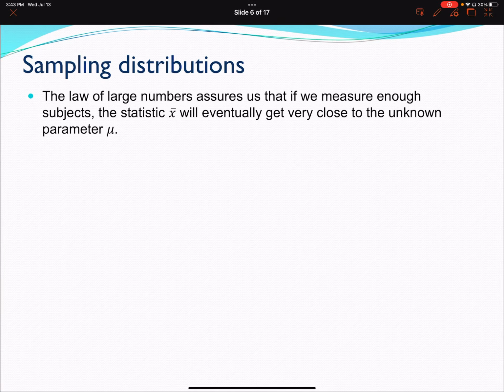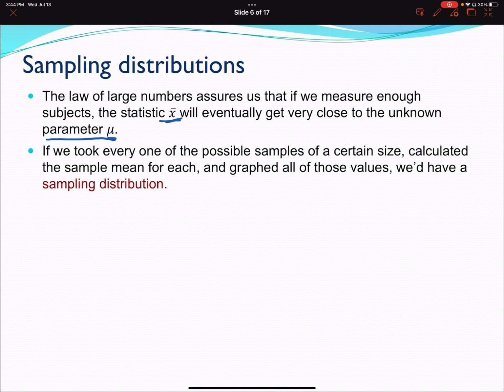Next in chapter 15, let's talk about sampling distributions. So the law of large numbers assures us that if we measure enough subjects, our sample statistic, our sample mean, X bar, will eventually get really close to the unknown population parameter mu.